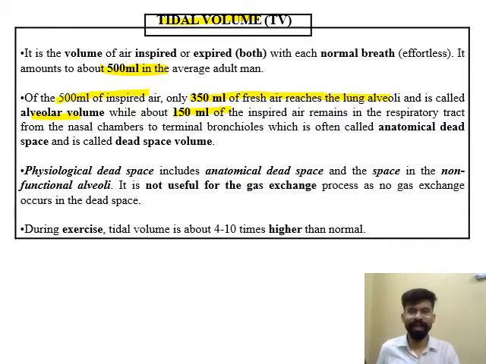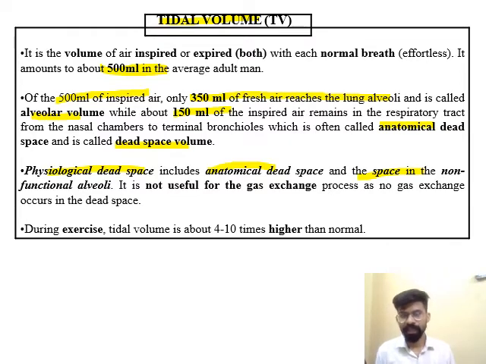So this area is known as anatomical dead space, and the 150 ml value is known as dead space volume. Physiological dead space includes anatomical dead space, and the space of non-functional alveoli. Means physiological dead space is that value in which the anatomical dead space and the non-functional alveolar dead space are considered.